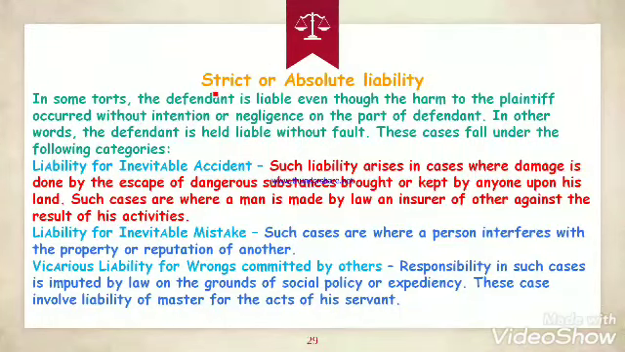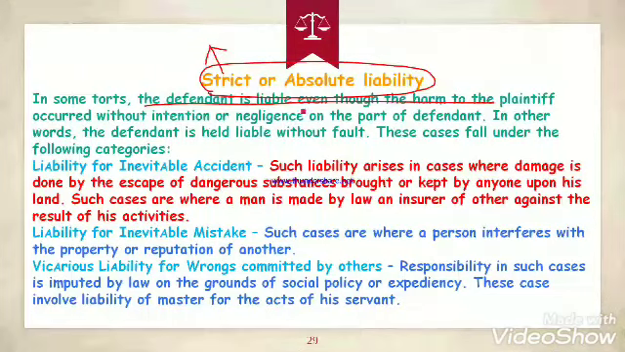So what is strict or absolute liability? First of all, consider the two words, strict and absolute. So what does strict mean? Strict means discipline. Strict means something hard. For example, I can say that my teacher is very strict. He doesn't bear any kind of negligence. So strict means something which cannot be changed.